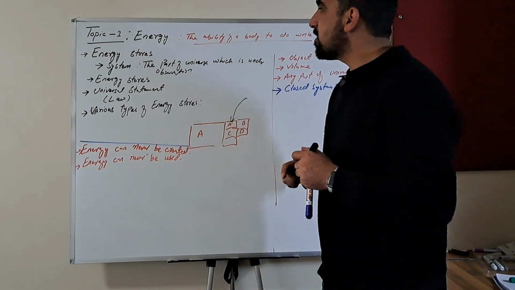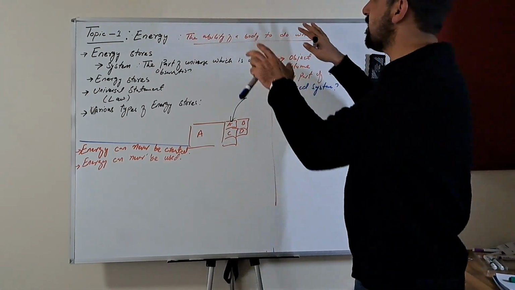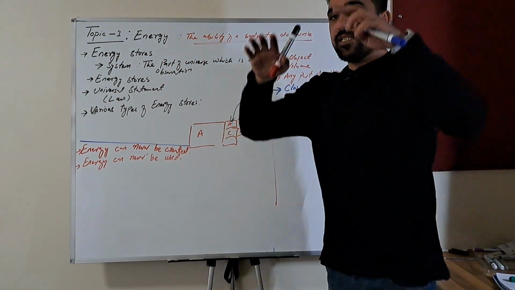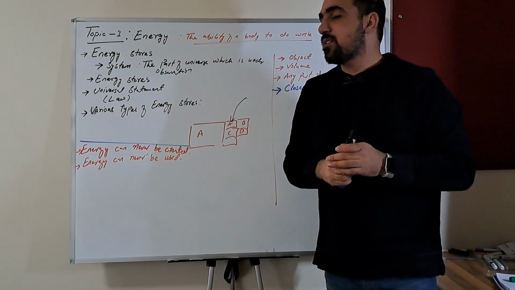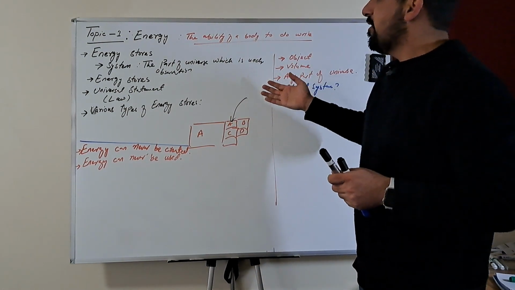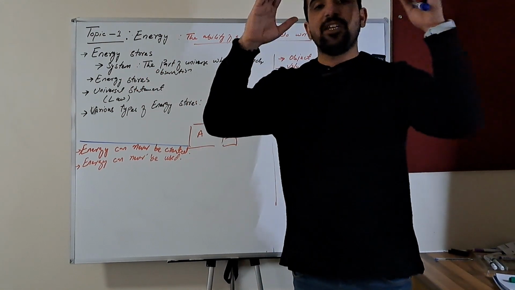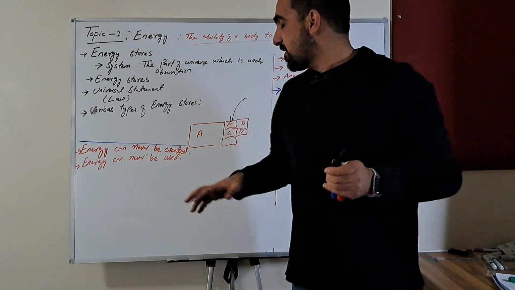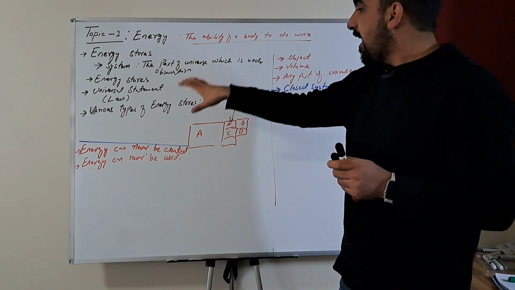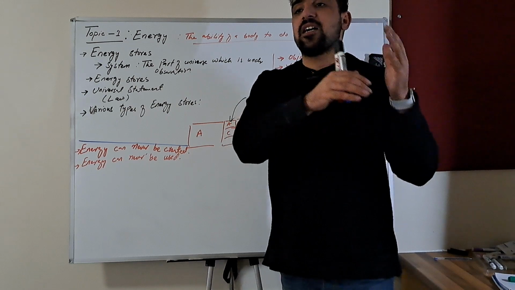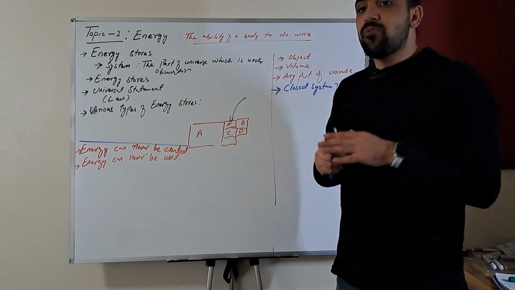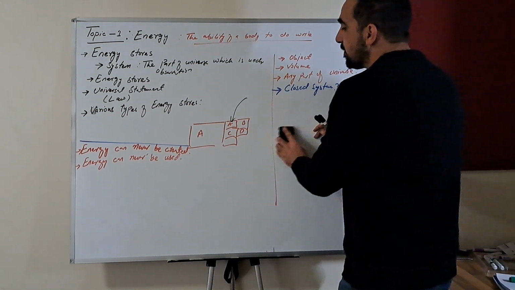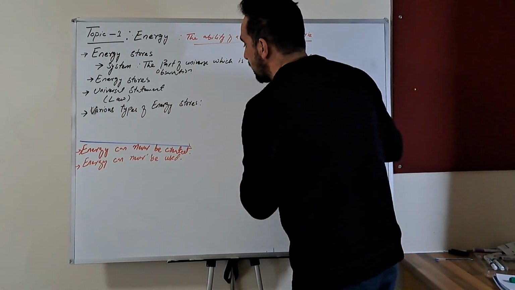So what we have studied so far is energy, the ability of a body to do work. Then we moved on to the system, which is the part of the universe that is under observation. Then we moved toward energy stores, and we know every object in the universe has different kinds of energy stores associated with it, and different types of energy go to their respective stores. So what kind of stores are there within the system? The kinds of stores present in the system are the following.